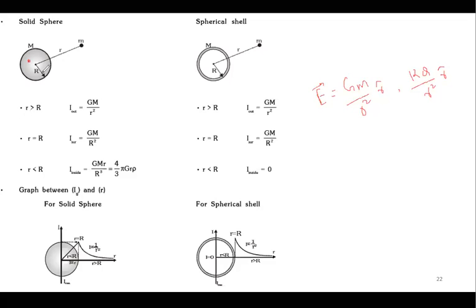If the point is taken outside the sphere, the formula is GM by r square, and for charge, it is kQ by r square. Same formula again. That's why I'm taking both topics analogously. If r is equal to R, again, same formula, kQ by R square.